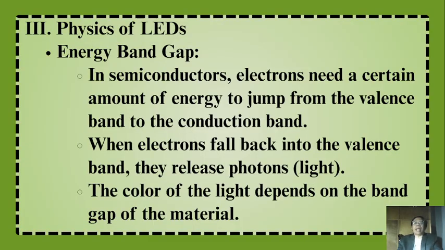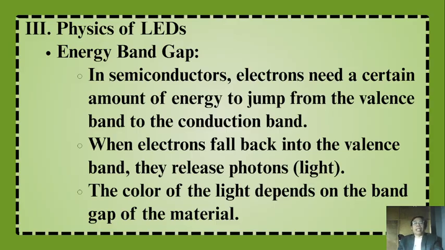In semiconductors, electrons need a certain amount of energy to jump from the valence band to the conduction band. When electrons fall back into the valence band, they release photons, which are light. The color of the light depends on the band gap of the material.